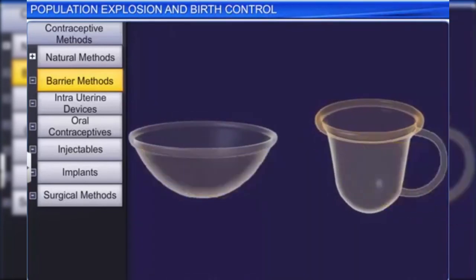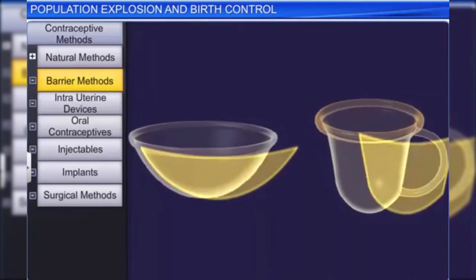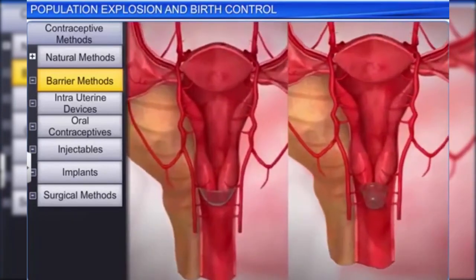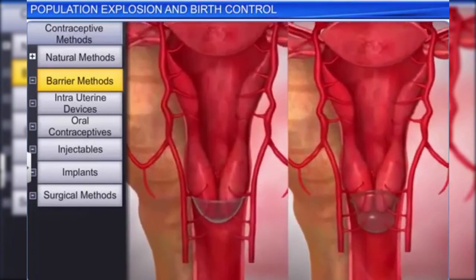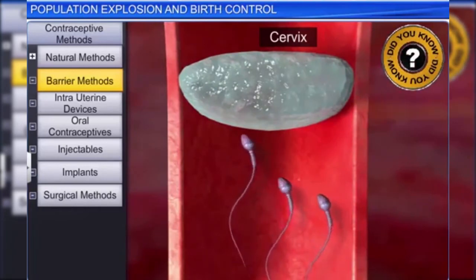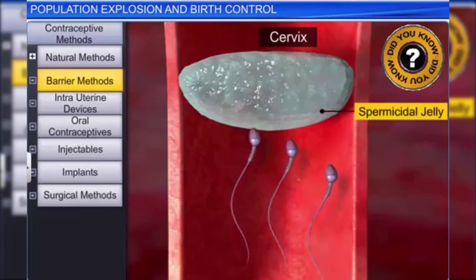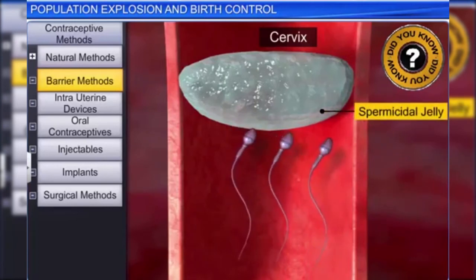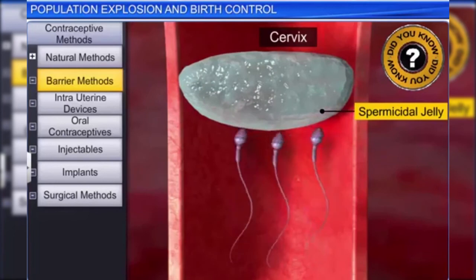These dome-shaped barriers are made of rubber and are inserted in the vagina. Did you know that the contraceptive efficiency of a barrier can be increased by applying spermicidal creams, jellies, and foams? That's because these products contain chemicals that kill sperm.